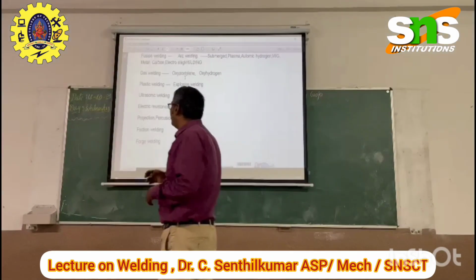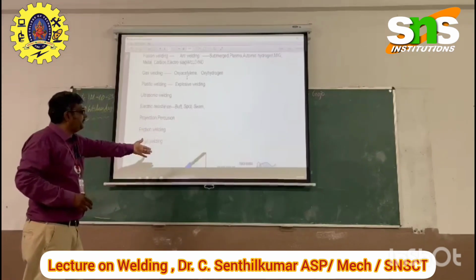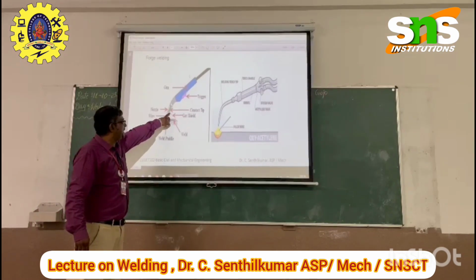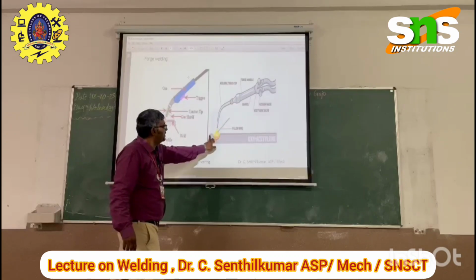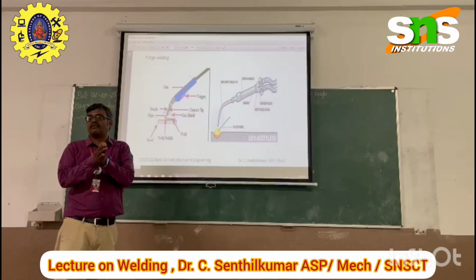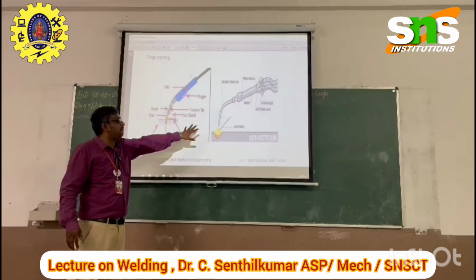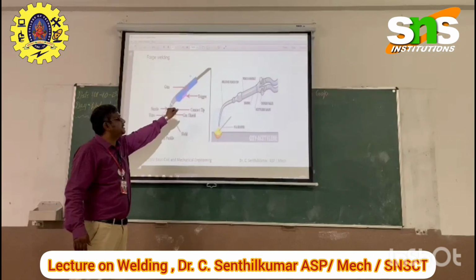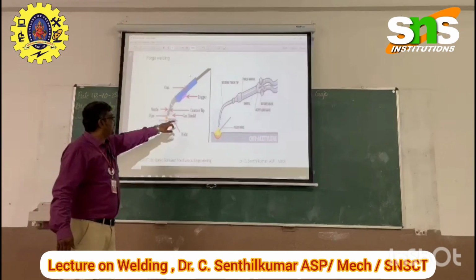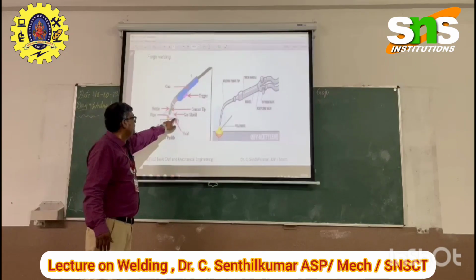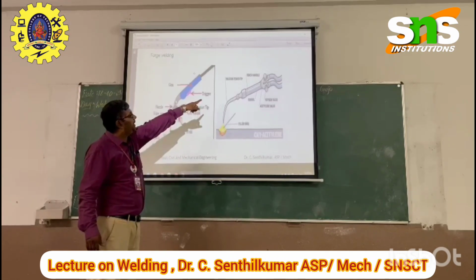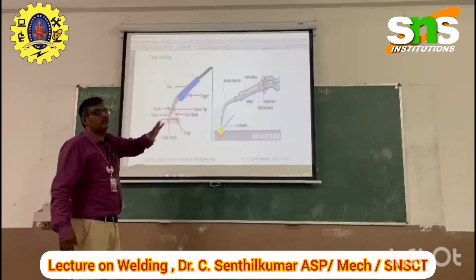Next is friction welding, and next is forge welding. Let me explain with the sketch. These are the two gas welding setups. The gas shield is there, which is elaborated in another sketch. Oxyacetylene gas is applied to a particular metal, and that metal is pressed and made into the welding process. This sketch shows the different parts of the gas injector: the gas shield, the weld material, the nozzle, the gun trigger and the torch handle. These are the parts of the particular one.